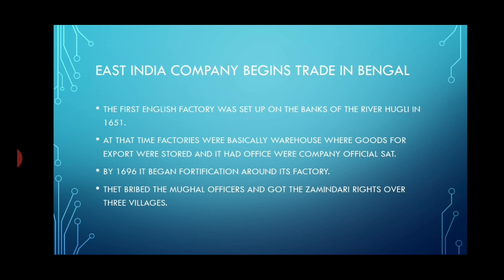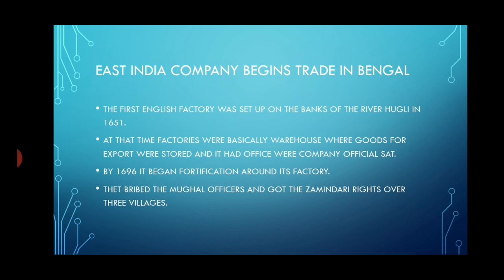By 1696, it began fortification around its factory. Slowly and slowly, the company officials started establishing a settlement near the factory. The artisans, the weavers, the traders, everyone who was doing business with the East India Company, were encouraged to come and settle near the factory. Once the settlement was established, they started the fortification also, and the reason they gave was their security. Then they also started bribing the Mughal officers and got the zamindari right over three villages.